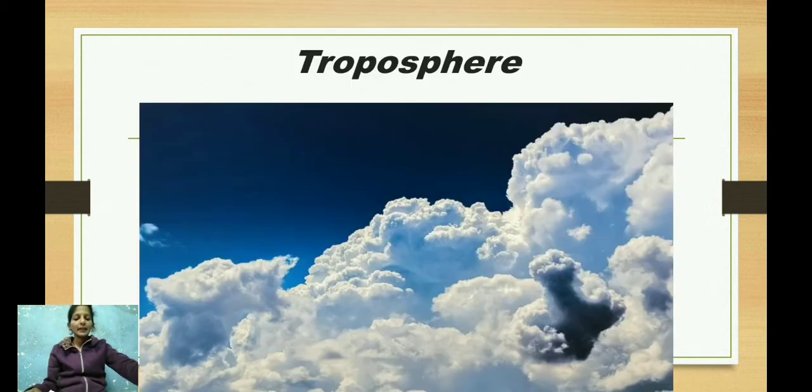The layer that extends, that is, covers a wider area from the Earth's surface to a height of about 13 kilometers is called the troposphere. The conditions in the troposphere change continuously. They have an effect on the living world to a great extent. The surface of the earth gets heated due to the sun's heat. Hence, the air nearest to the surface is the hottest. As we go higher in the troposphere, it becomes cooler.